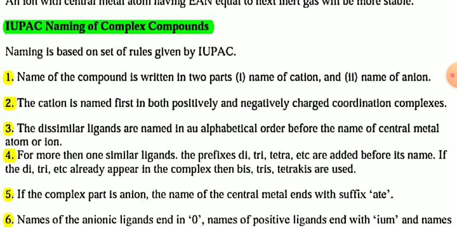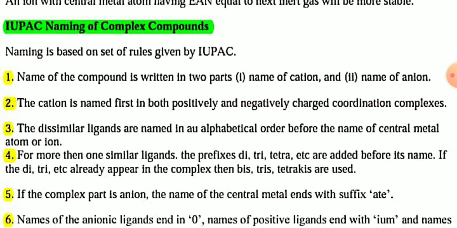So what are these rules? First, you have to write the name of the cationic part and then the name of the anionic part.